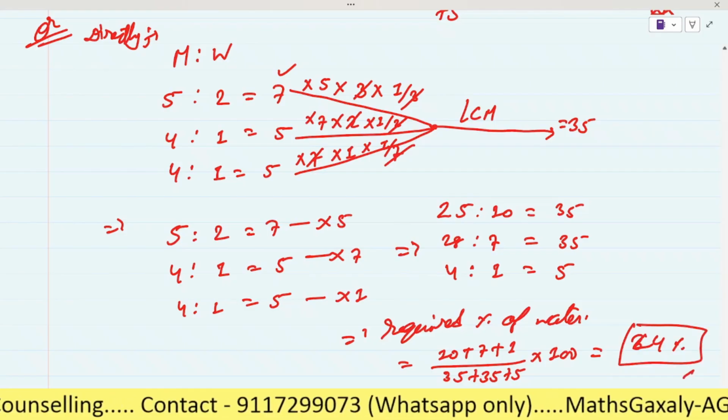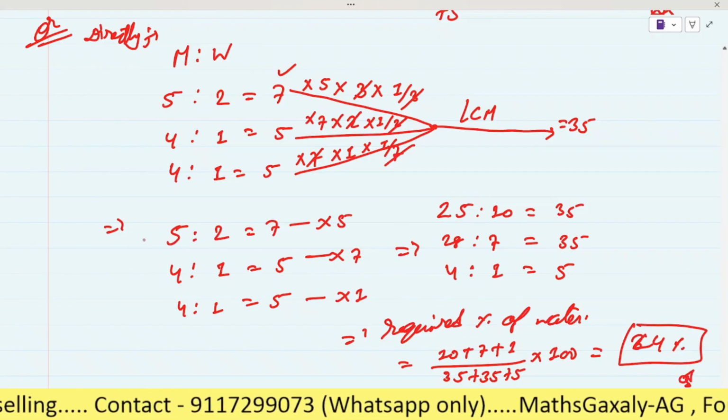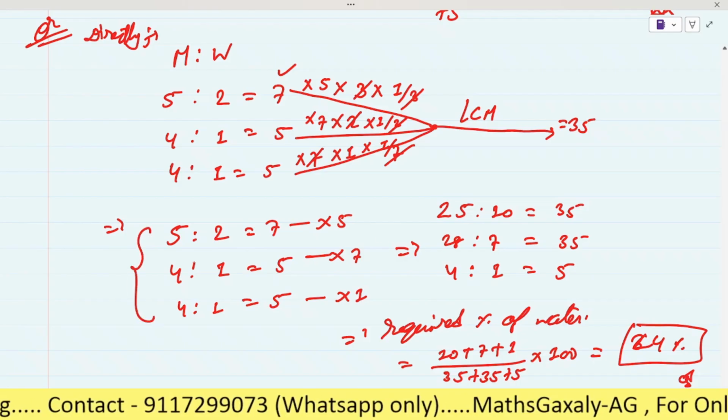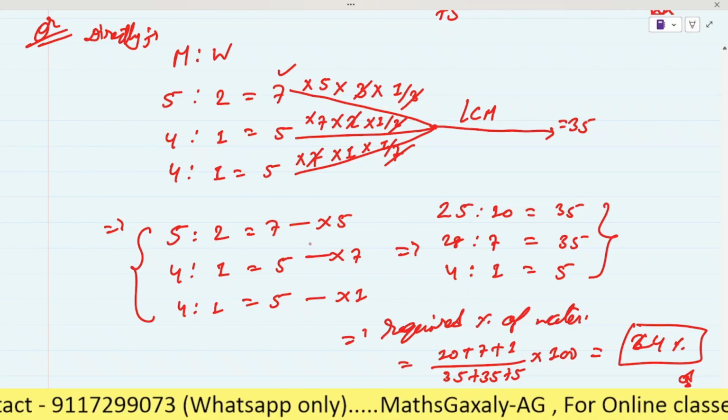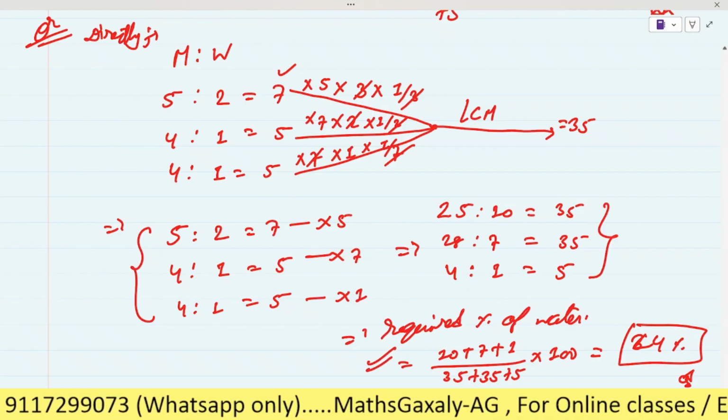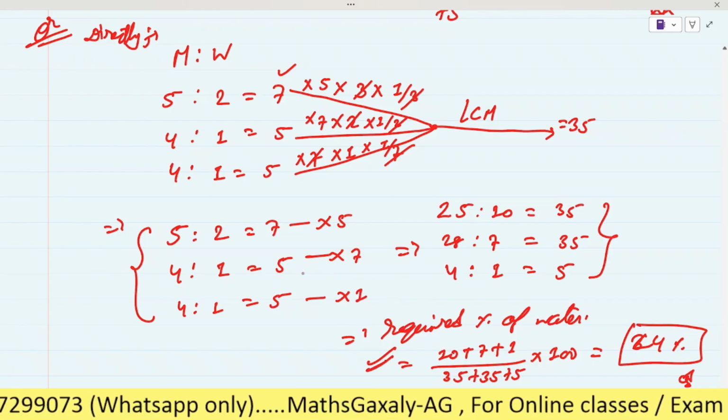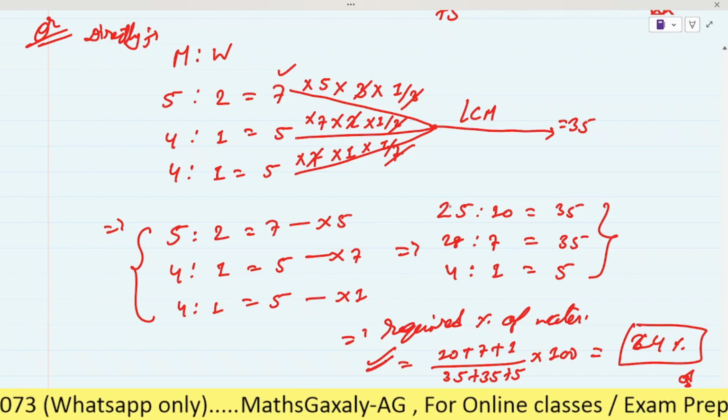So when you use this method, you can skip these two steps and directly do it with this step. These steps you just do in the mind.